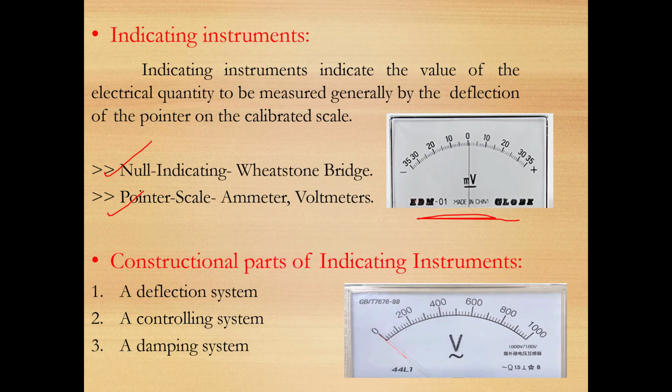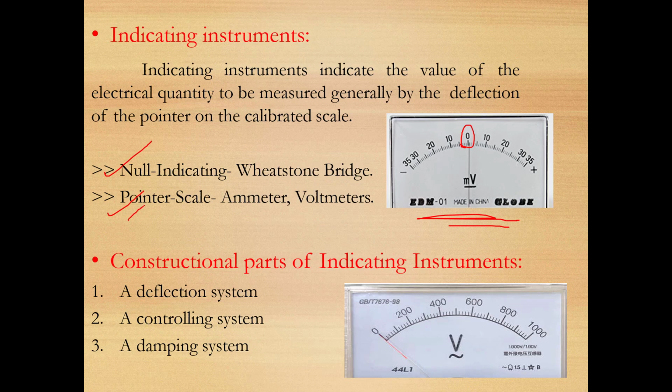Null means, the word null comes from zero. So when there is a zero showing in the panel, that may be analog, that may be digital, then we say that the measurement is complete. The measurement is complete only when there is a null indication in the panel, in analog mode or in digital mode. The first figure you see here represents a null indicating instrument. A suitable example of a null indicating instrument is the Wheatstone bridge that you have already studied. Potentiometer is another example of a null indicating instrument.